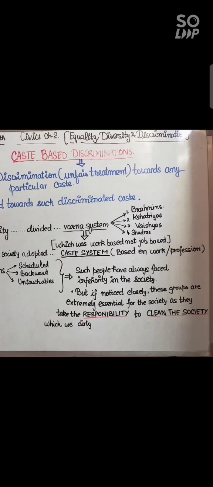Their profession was to protect the people. And then moving towards Vaishyas, they were the traders. They were the group of people who traded, who worked and who earned a lot of money for themselves and for society as well. Next came the last group, the Shudras. These were considered to be the society cleaners. They were there to clean the society.